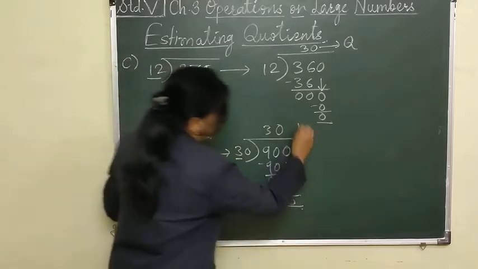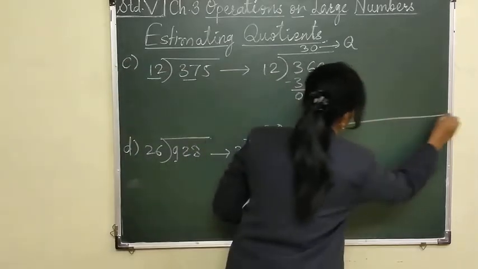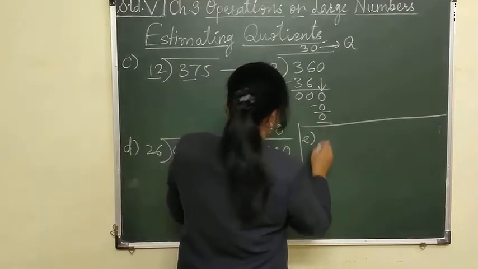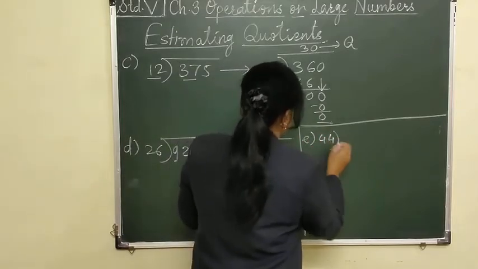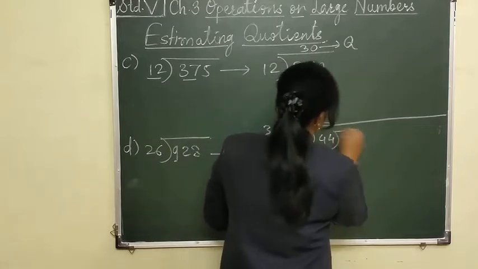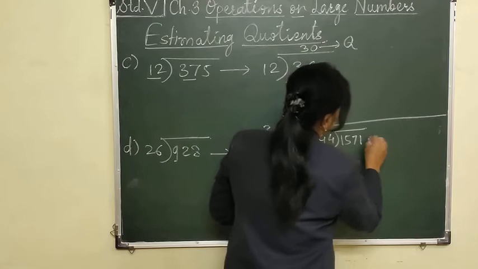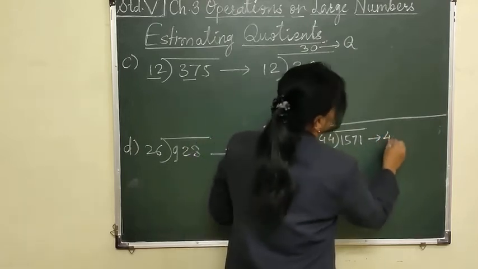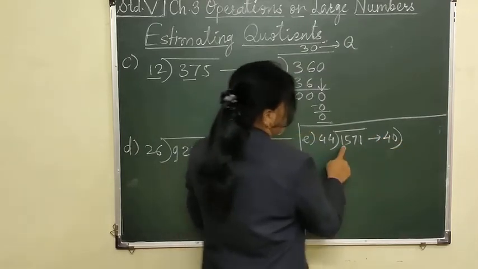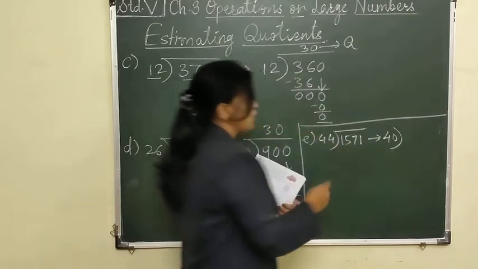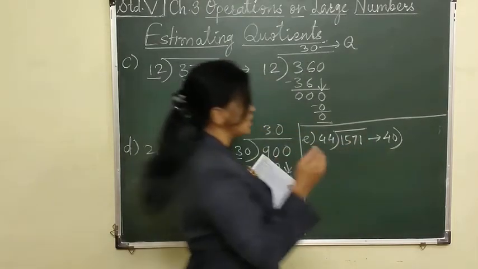Now next one. See there, Example E. 44 is the divisor and 1571. What is done? 44 is rounded to 40 and this 1571. In 4's table you will not get 15. 4 4s are 16 we can get.